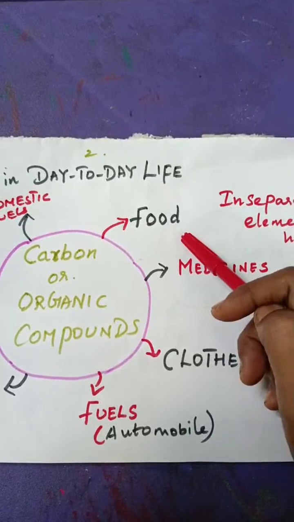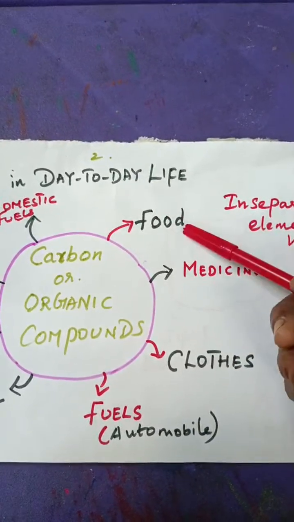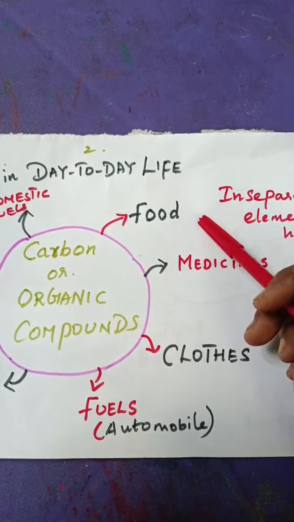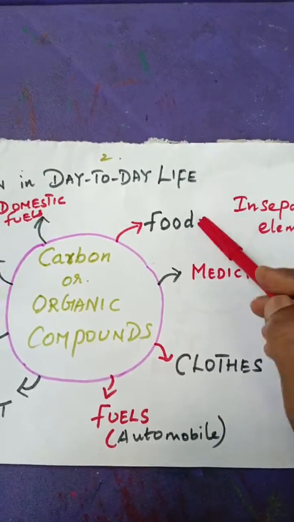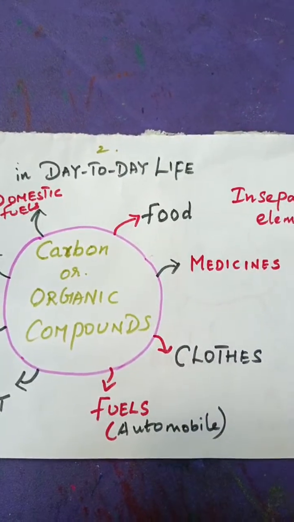From plants, the autotrophs, we get food, and we and other animals, called heterotrophs, eat food from the plants. So this food is mainly made of carbon, isn't it?